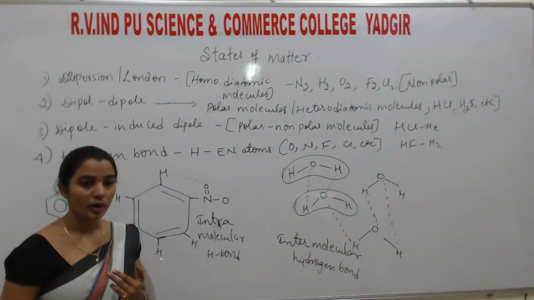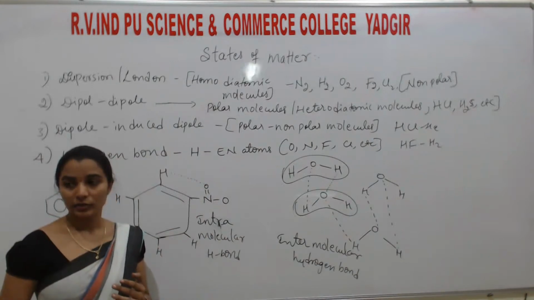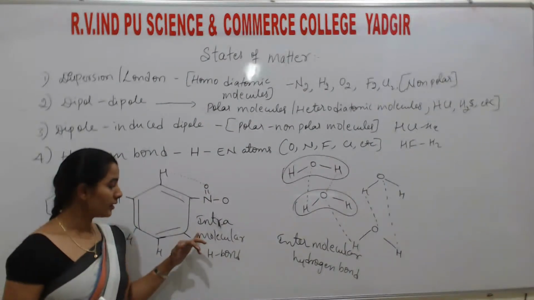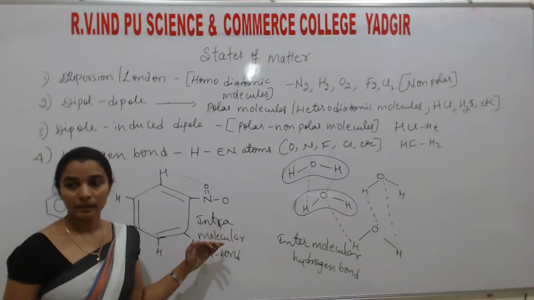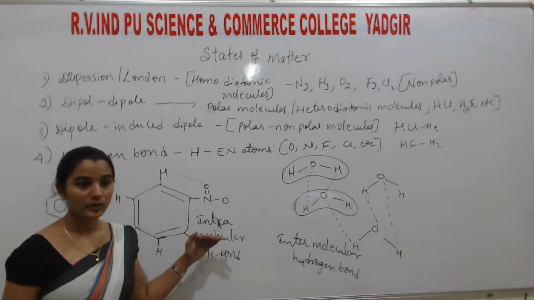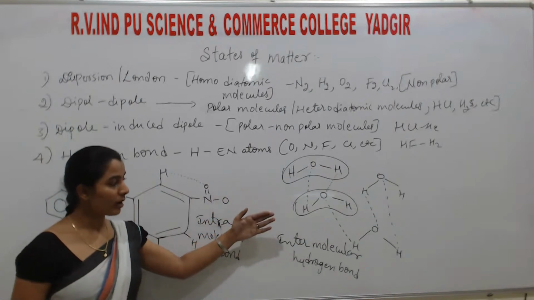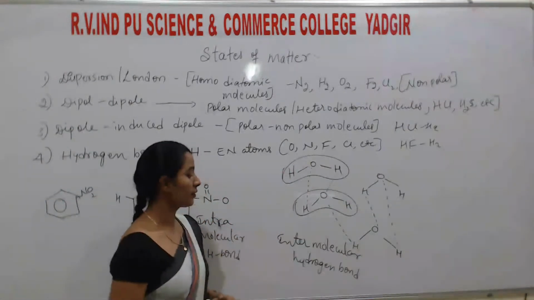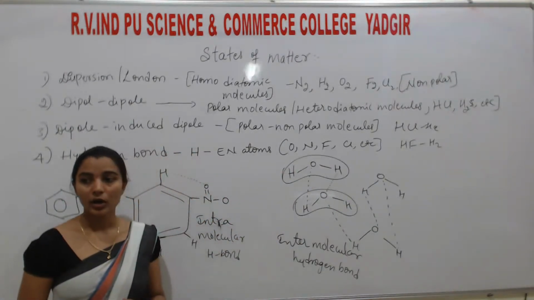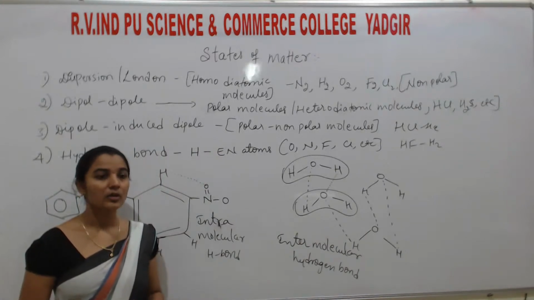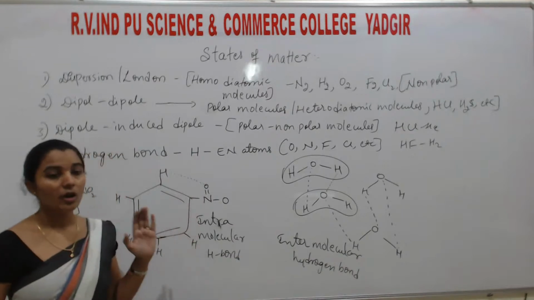If the hydrogen bond takes place within the same molecule, then it is intramolecular. If the hydrogen bond takes place between the molecules, that is an intermolecular hydrogen bond. Understand, students? So this is all about the forces.